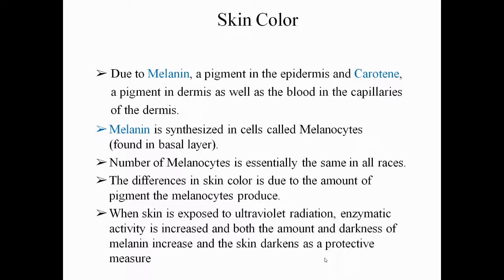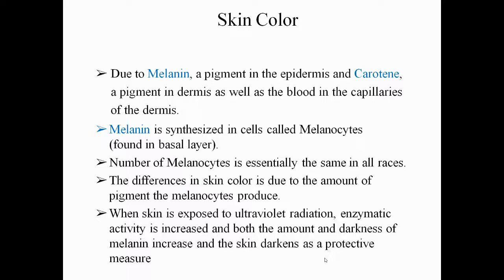Now we will see the skin color. It is due to melanin, a pigment present in the epidermis, and carotene, the pigment present in the dermis, as well as the blood in the capillaries of the dermis. So all these things constitute the color of the skin.